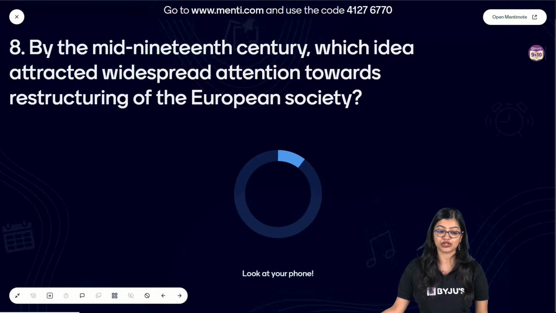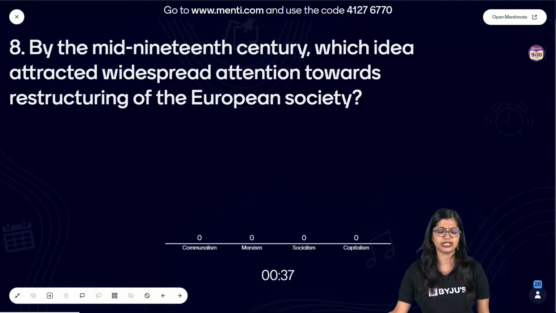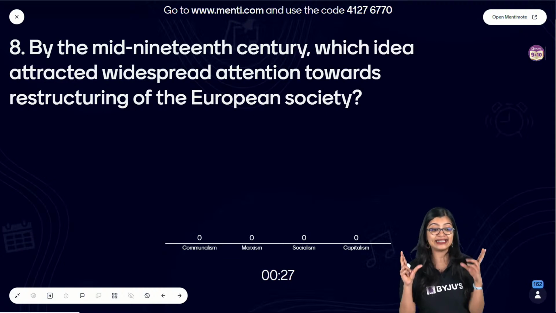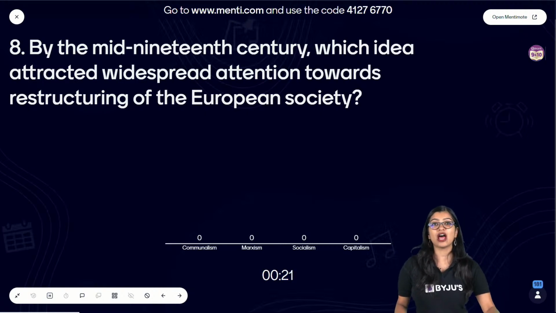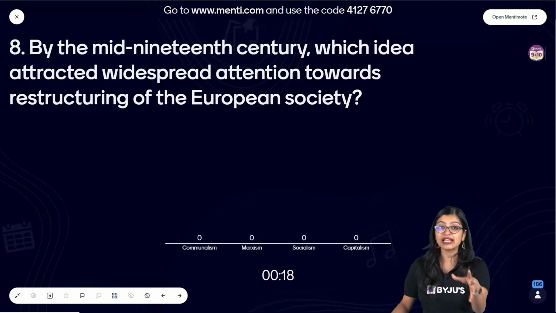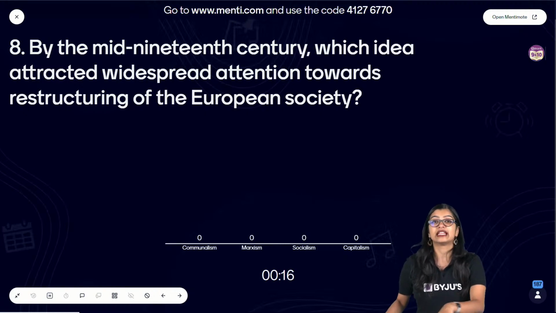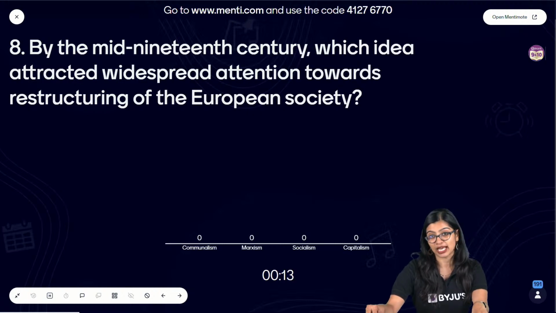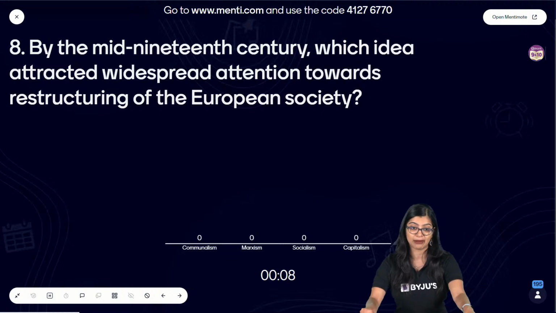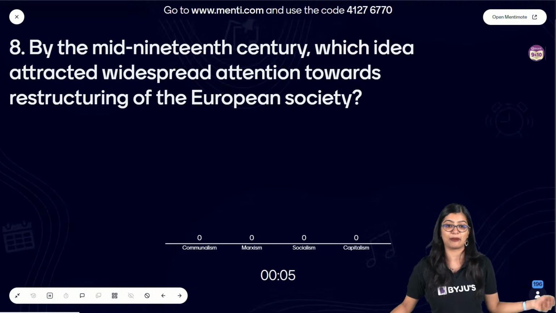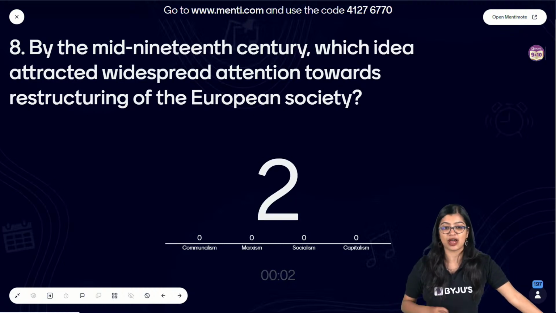By mid-19th century, which idea attracted widespread attention towards restructuring of the European society? Was it communalism, Marxism, socialism, or capitalism? Now, I'll give you a clue. This particular idea believed that everything, right? Properties and land that were there, they were not to be private, but it were to be public, right? Whatever profits were there, it had to be spread in a public manner, right? Or it must be equally split amongst the public. Total of 30 questions from history.